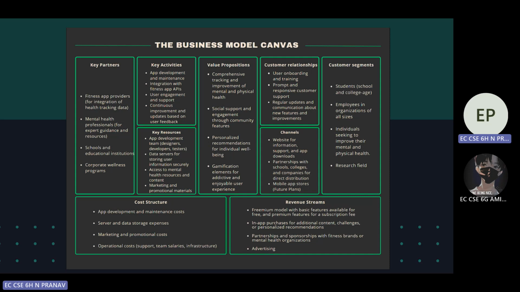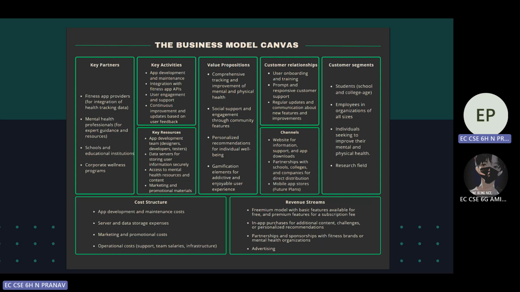Suppose it's a 6 months project. We are going to take the employees working under that project, and initially we'll take their mental health and physical health scores and store them. Then every month of the 6 months, we are going to keep track of the physical and mental health of the employees. Based on that, not only will the employees' mental and physical health be tracked, we can also compare it to the performance of the employee, and get to know the average score of the employees working under a certain project.